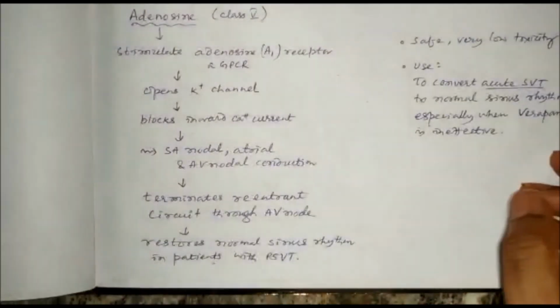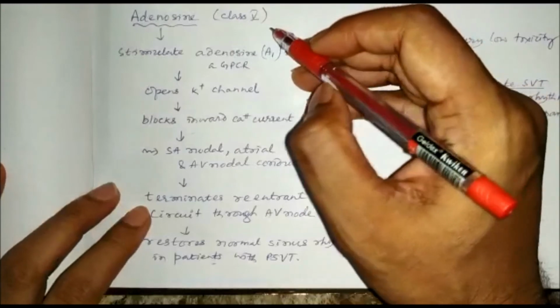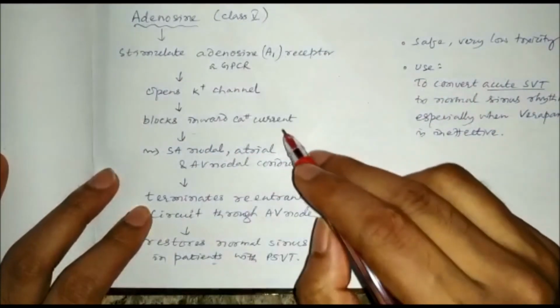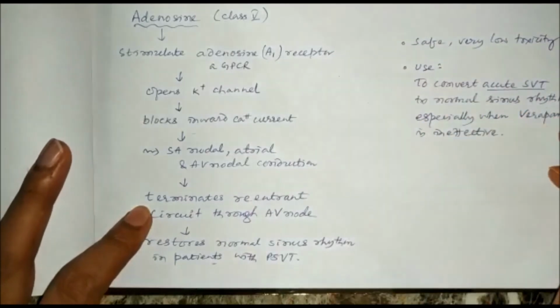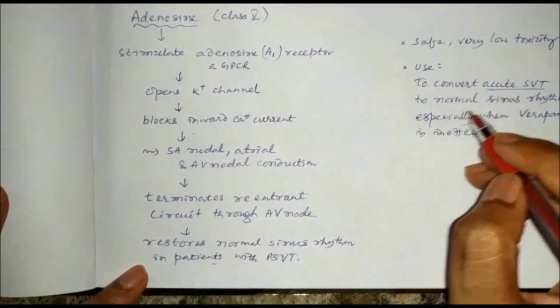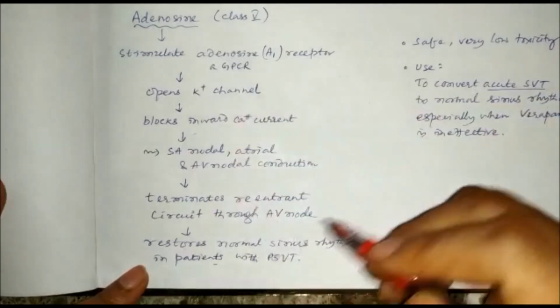Then we have adenosine, which is grouped as a class 5 antiarrhythmic, which has similar action to that of calcium channel blockers, but it is safe and has very low toxicity. So it can be used to convert acute supraventricular tachycardia to normal sinus rhythm, especially when verapamil is ineffective.